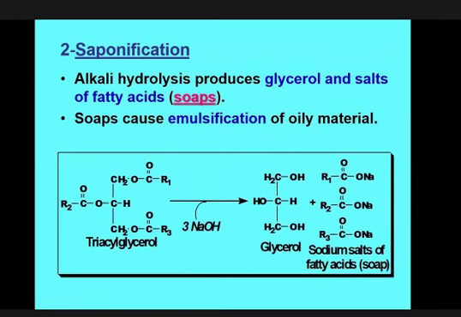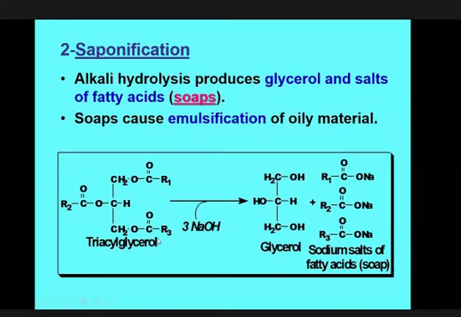So the saponification reaction is more or less similar to hydrolysis, but in hydrolysis there were 3 molecules of water, and here 3 molecules of alkali. This is sodium hydroxide. In presence of this alkali, the products are glycerol and the free fatty acids.